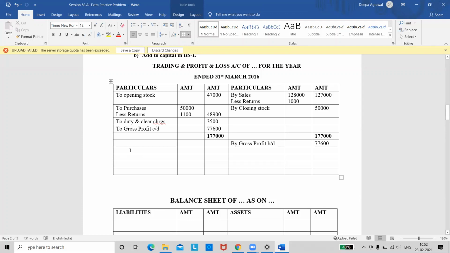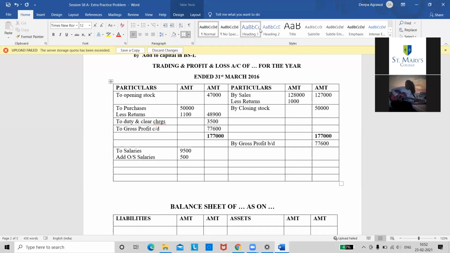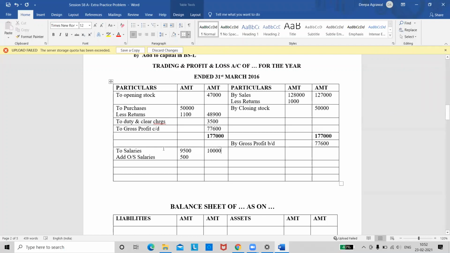First entry is salary. Okay. And do we have an adjustment for salaries? Yes, ma'am, outstanding salaries. Right? Salaries amount is how much? Salaries is given as 9,500 and the outstanding salaries are 500. So I will add that, and in the outer column how much do I take? 10,000. Right?